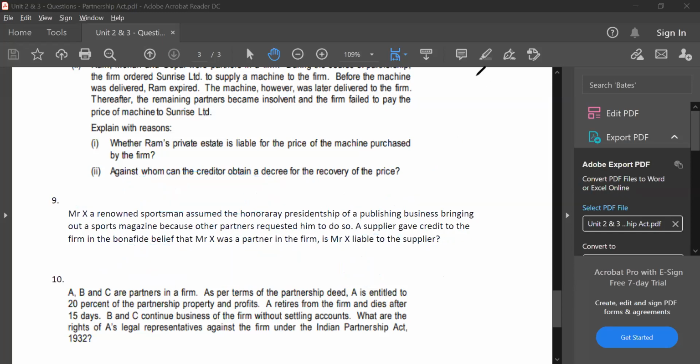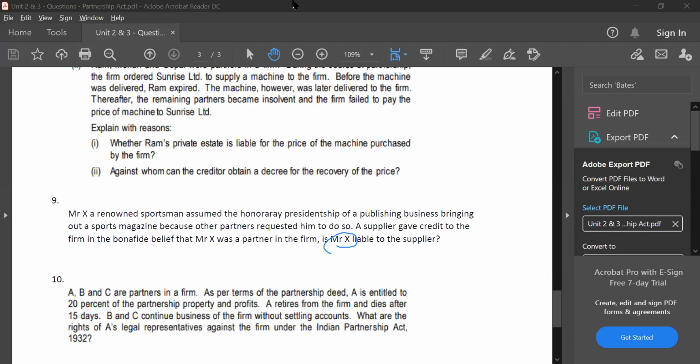So then, can Mr. X claim from the other partners the money which he has paid to the supplier? No, he cannot claim it. See, that is a personal issue between X and the other partners. They have to sort that out. Here, the third party has the right to claim the money from X. That is the concept here.